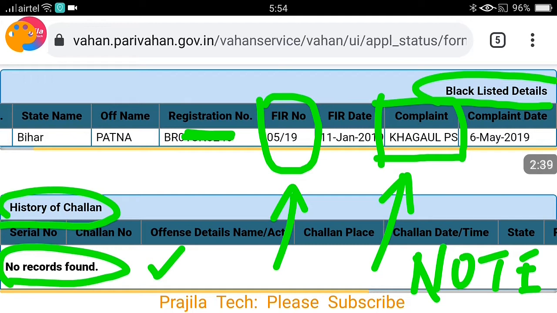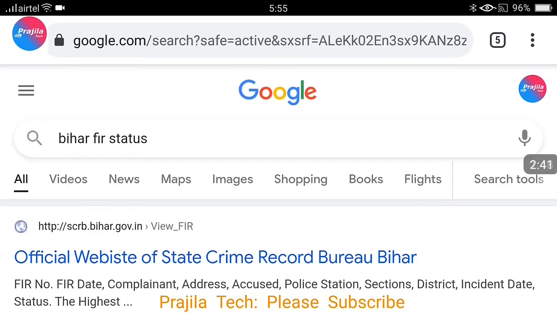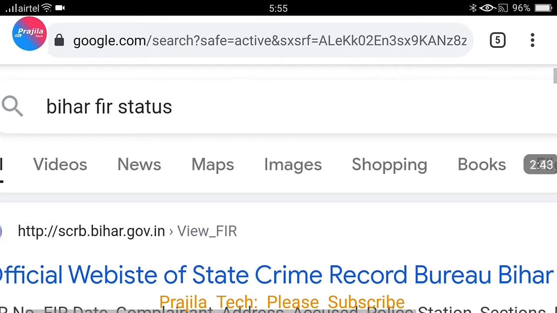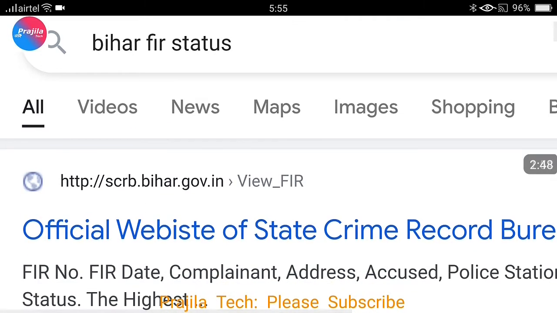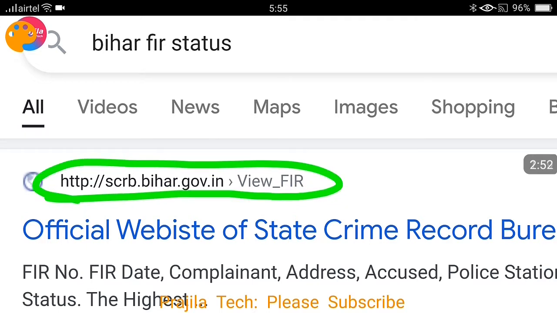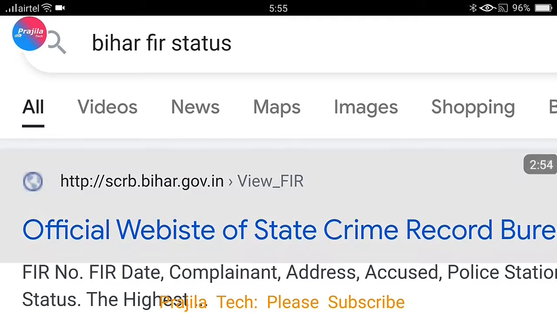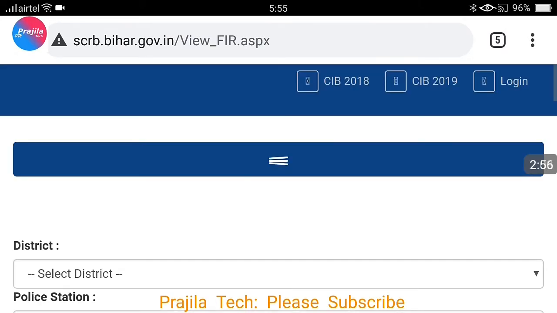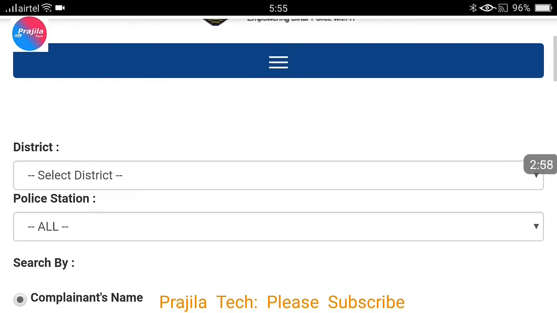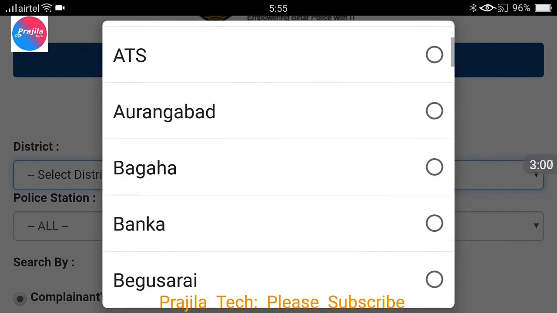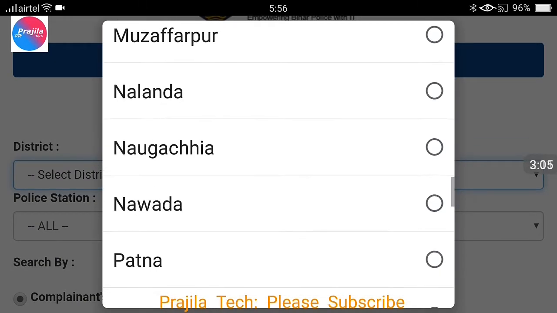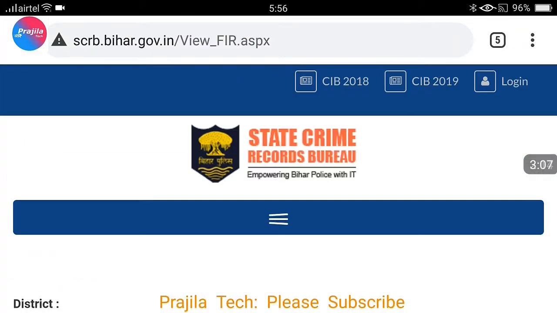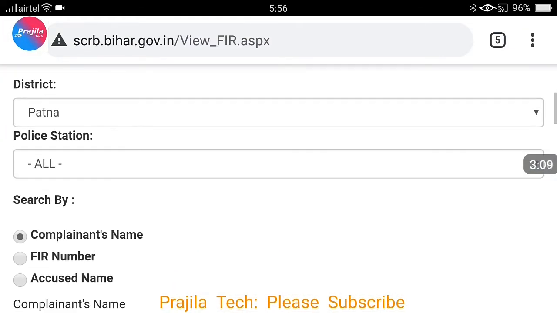Now after that, I am again going back to Google because I wanted to download the FIR details of this vehicle. I wanted to see what is the case against this vehicle. What you can do is search for Bihar FIR status, and click on the first link. This is also from a government website. Here you select the district first. In our case it was Patna, so I am selecting Patna, and after that police station.